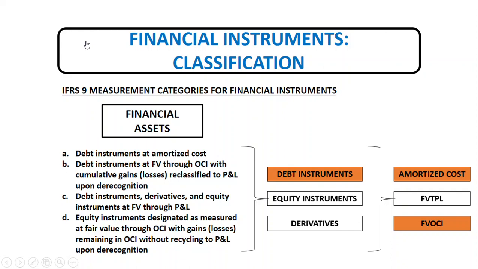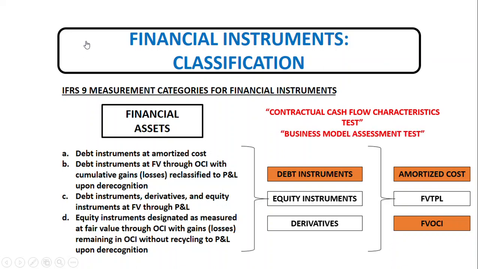So in the application of these conditions, normally we apply the contractual cash flow characteristics test and then the business model assessment test. Any debt instrument that is neither classified or measured as amortized cost nor fair value through other comprehensive income is recognized at fair value through profit or loss.